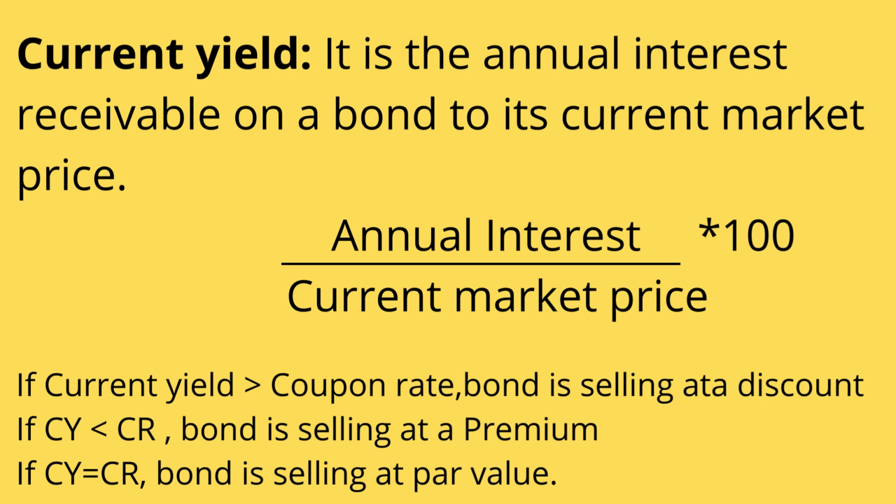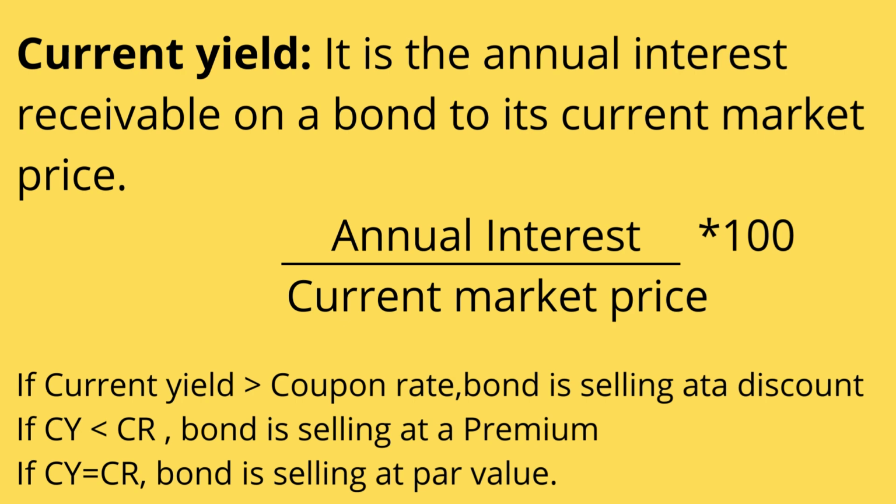Yes, if the current yield is greater than the coupon rate, that means the bond is selling at a discount. And yes, it was selling at a discount. The face value was how much? It was 1000, and it was selling at rupees 800. Yes, so through our example, we have proved that it was selling at a discount.